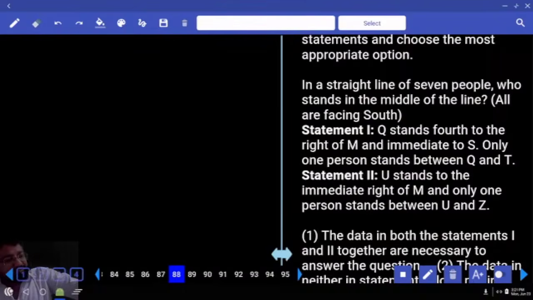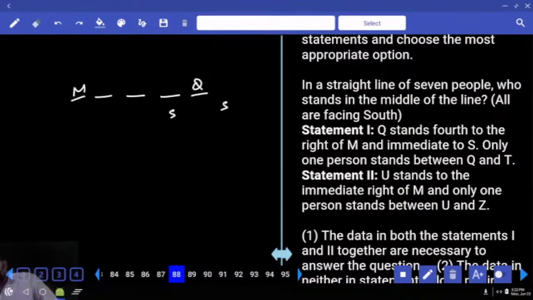Next question. In a straight line of 7 people, who stands in the middle of the line? All of them are facing south. When everybody is facing south, we go for the first statement. Q stands fourth to the right of M. Fourth to the right of M or Q. Then, immediate to S. Immediate to S, maybe that or this. Not sure. Total strength is what? 7. We covered how many? 5. Next. Only one person stands between Q and, already 5 places covered.